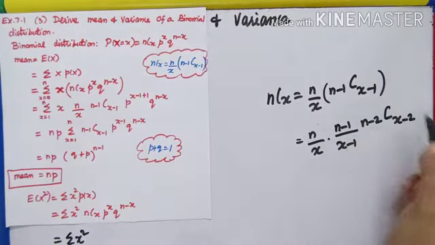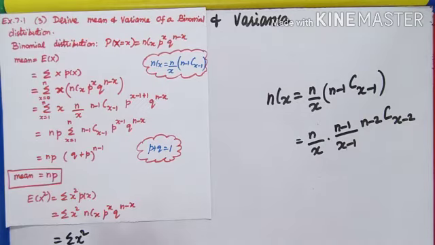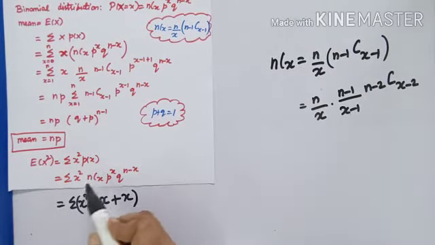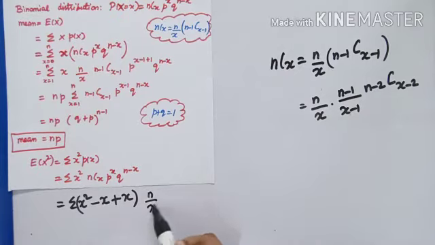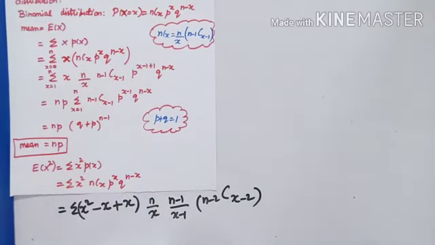The next step, we substitute this here. Because x and x-1 is coming, how to write this x square? Subtract x and add x. It doesn't get disturbed. I am just subtracting x and I am adding x into this nCx from here. It is n by x, n-1 by x-1, (n-2)C(x-2). The next step we try to simplify. Combine these two terms which I can write x into (x-1).